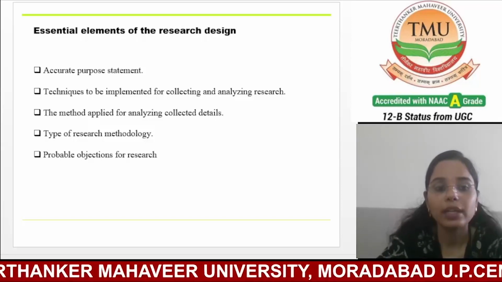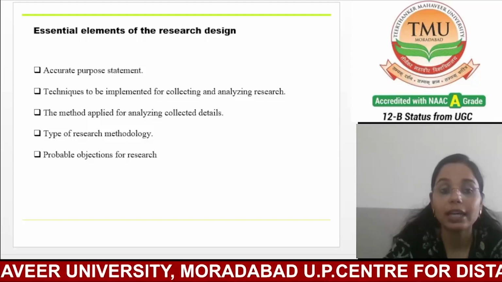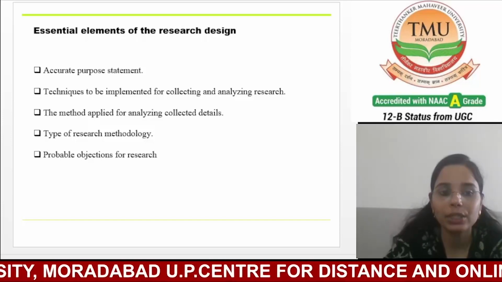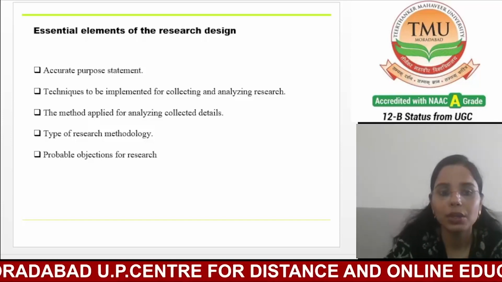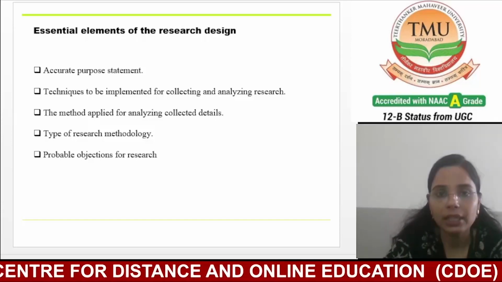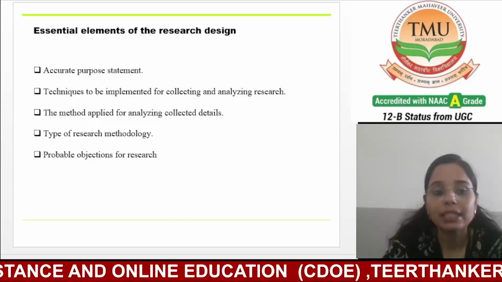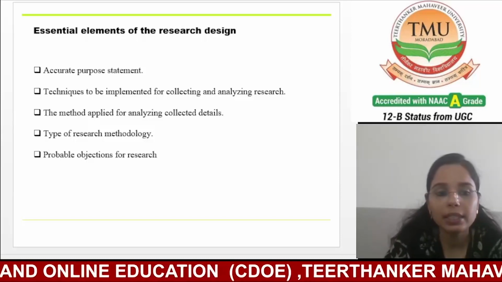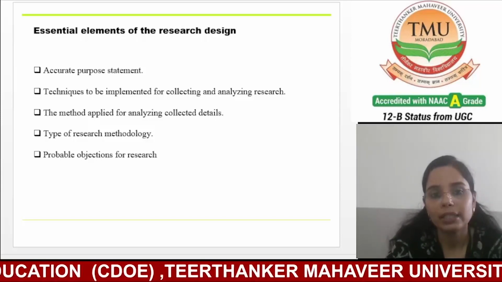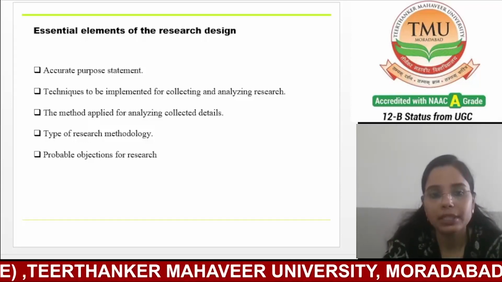Now, the next one is probable objection for research. That means anticipate potential criticism or limitations of your research. What might others say is wrong with your study? Example, some might say my survey only researches teenagers with internet access, missing those without access. So these are the essential elements of the research design.